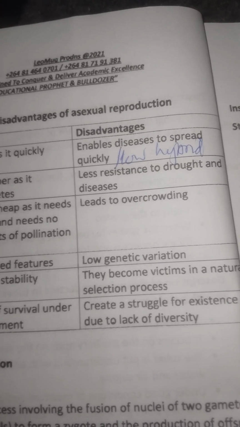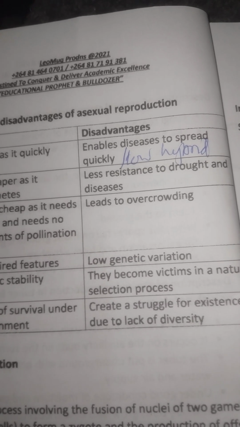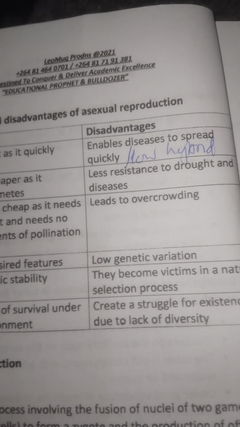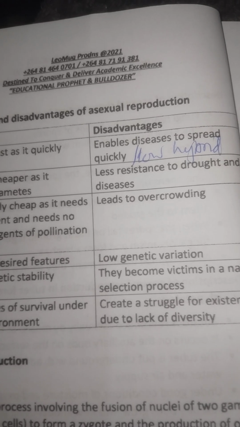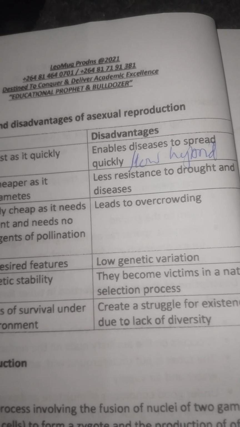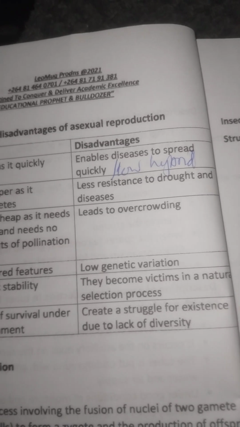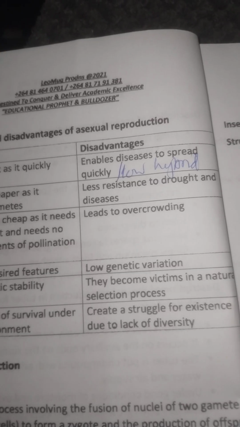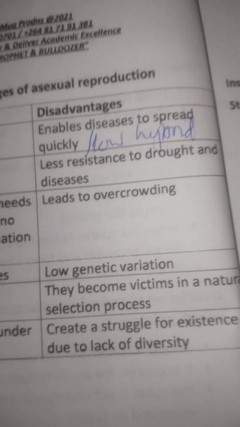So let us just understand these few. Low hybrid vigour, or low resistance to disease and drought. There's overcrowding. Low genetic variation. Is it fine? Poor adaptation to changing environments. Yes. So these are the main disadvantages of asexual reproduction. You can pause the video and write down the notes.